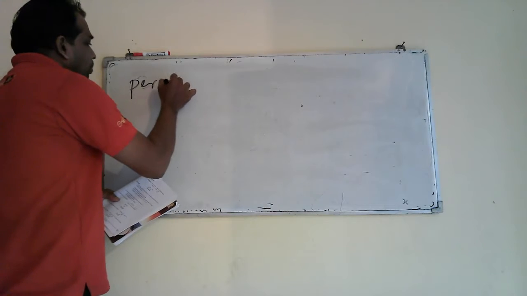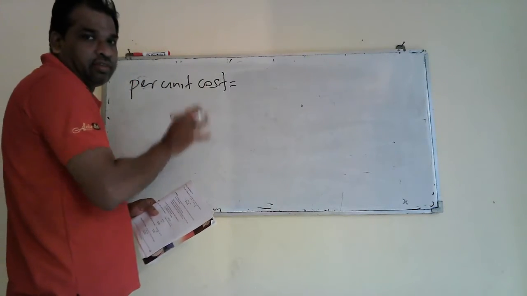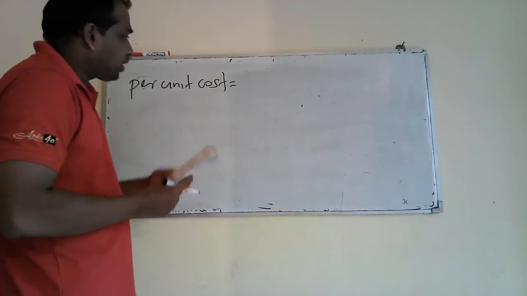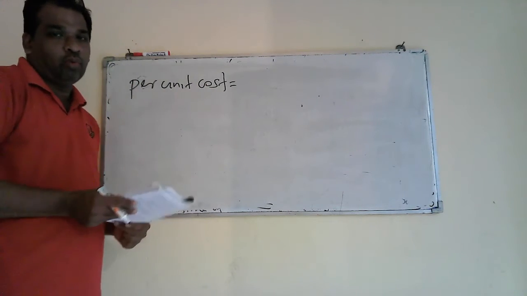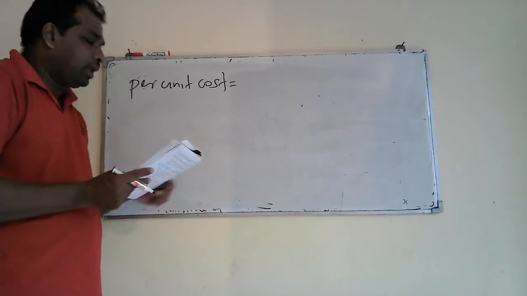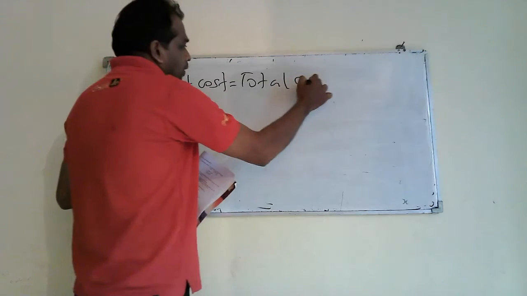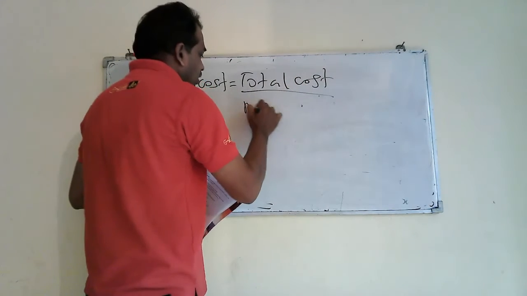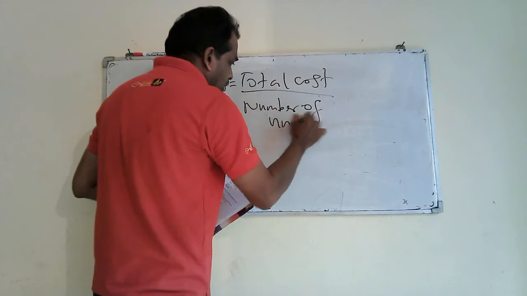Here, for per unit cost, you can write the formula, then it is easy for you to get marks. Otherwise, if you don't write it and make mistakes, the examiner sometimes won't give you marks. Therefore, better write the formula. Unit cost equals total cost divided by number of units.